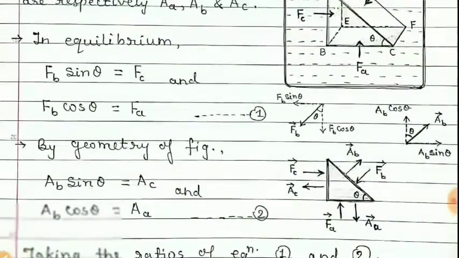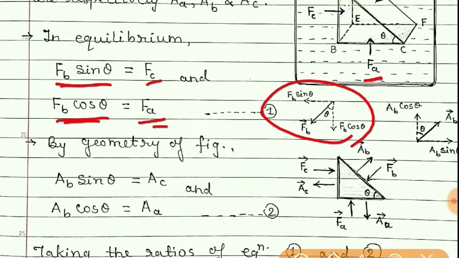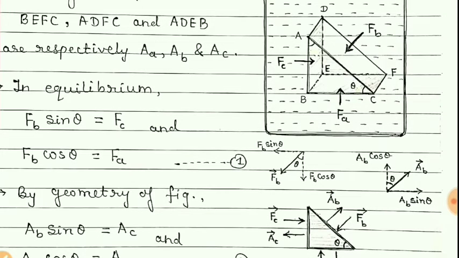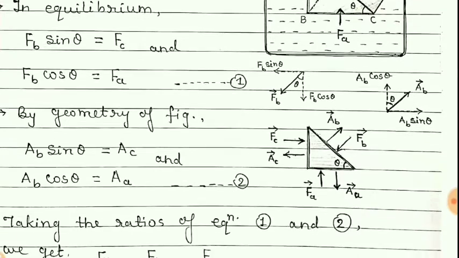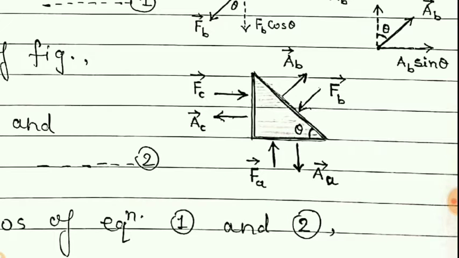And so from this we can write that FC is equal to FB sin theta and FA is equal to FB cos theta. Similarly, considering the areas, I have shown the figure here also, a two-dimensional figure. You can see here these are area vectors.